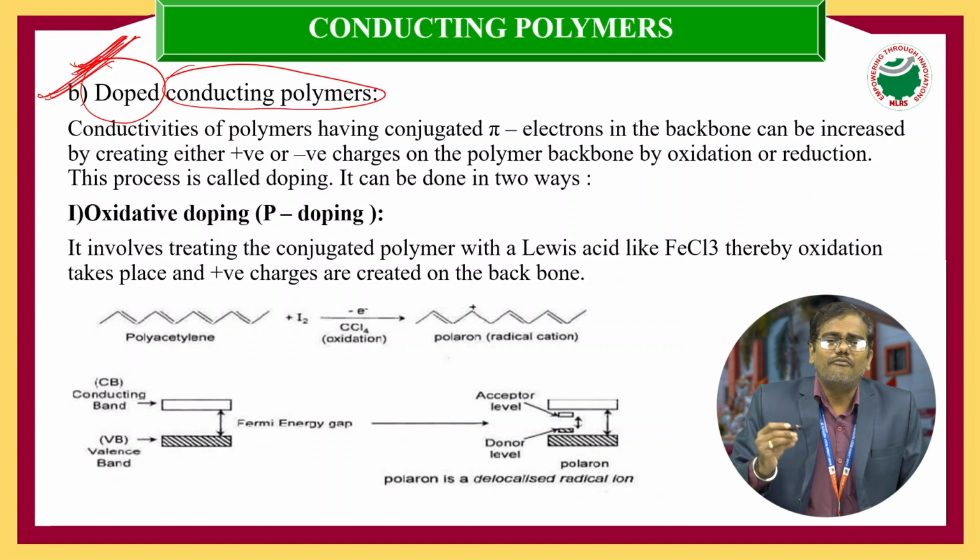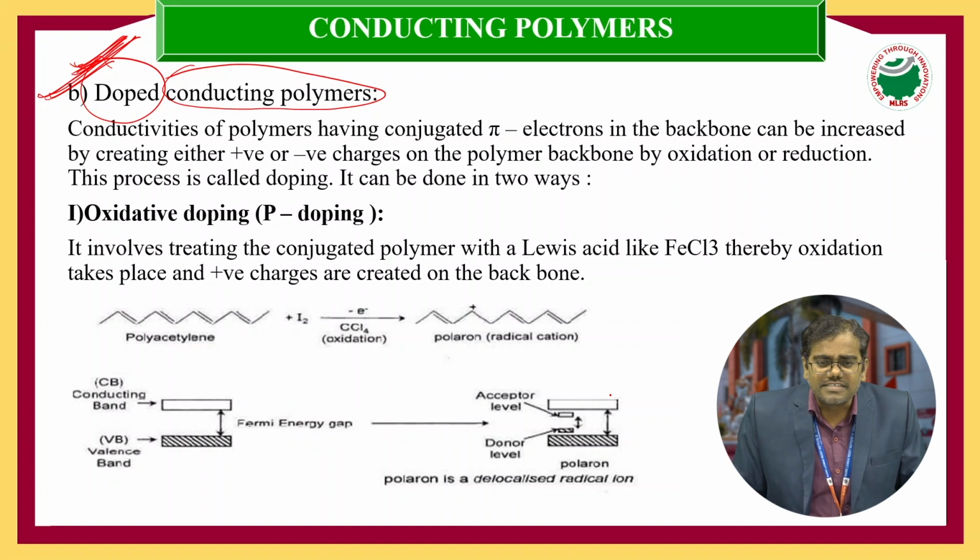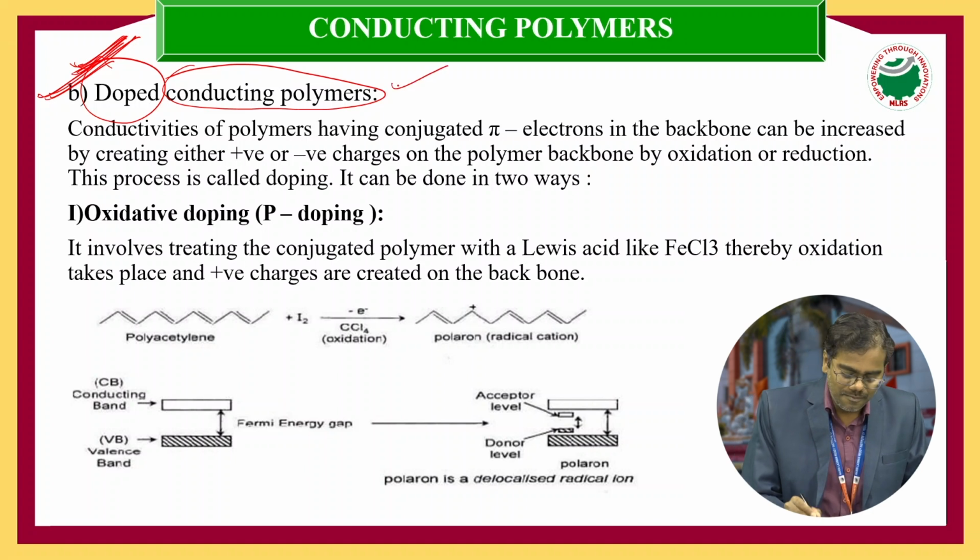If you create many positive or negative charges on the polymeric backbone, the ions increase. Therefore, the conductance values increase. That's why this type of conducting polymers we call doped conducting polymers.